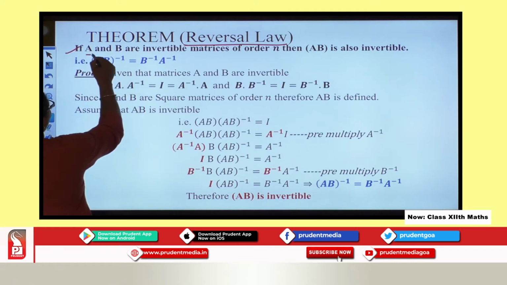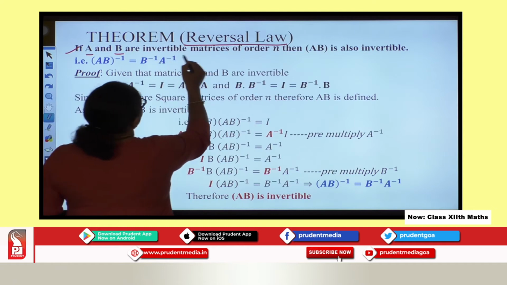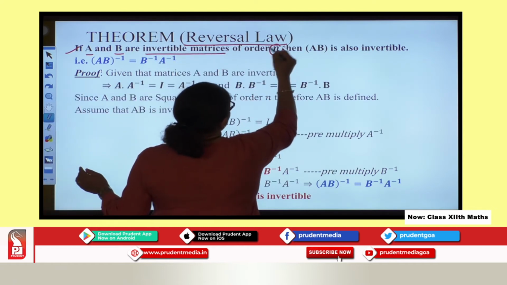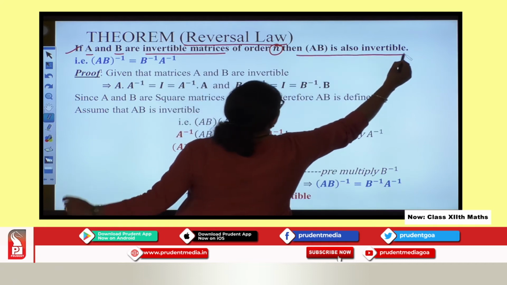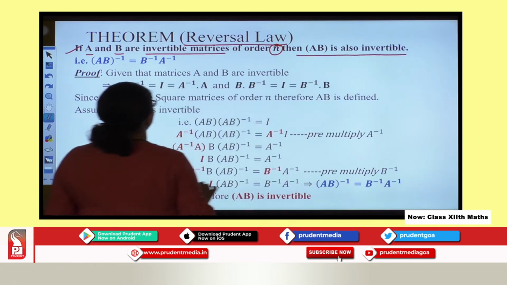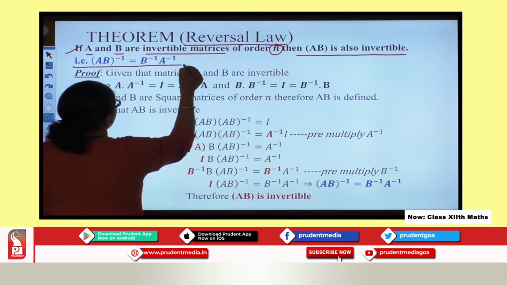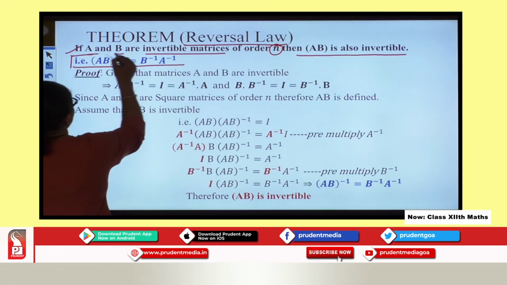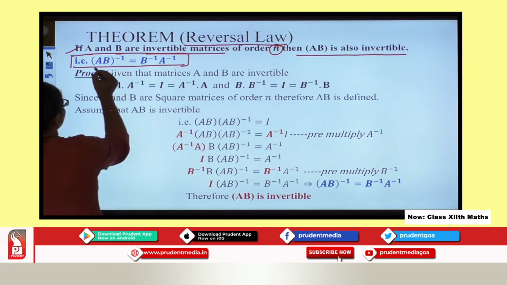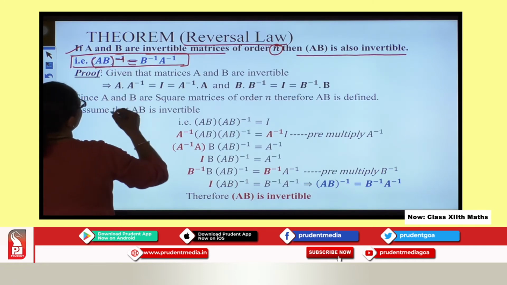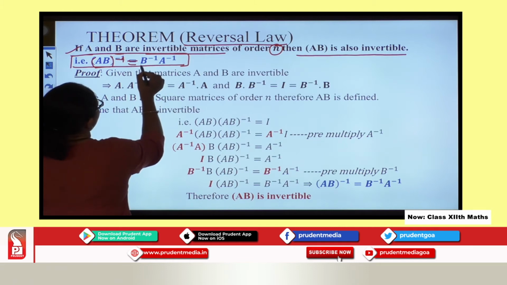If A and B are invertible matrices of order n, then A into B is also invertible. That means A into B, whatever matrix you get, the inverse of that is equal to B inverse.